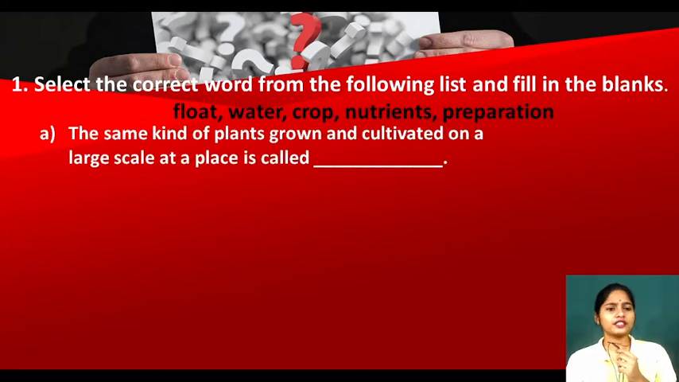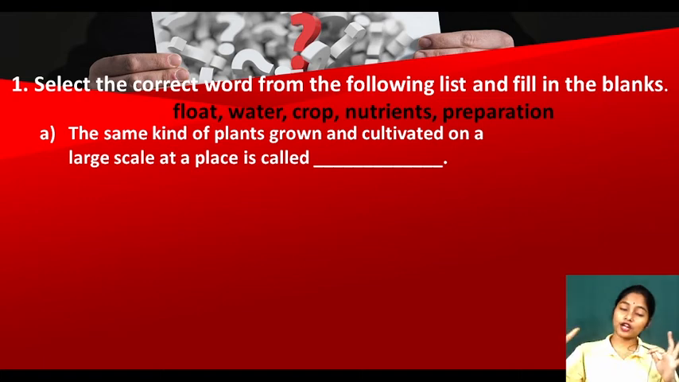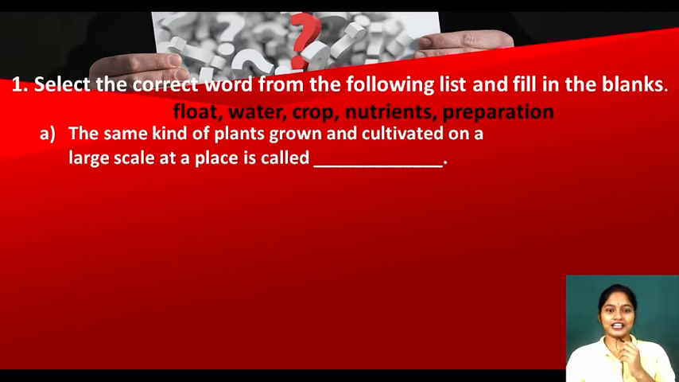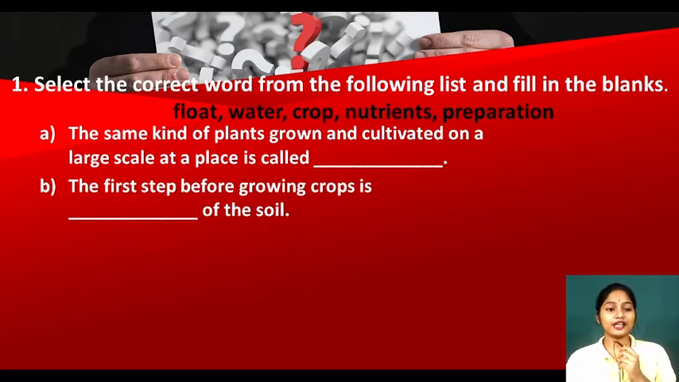Look, the first question is: the same kind of plants grown and cultivated on a large scale at a place is called what? Recall, we have studied about it in our first class. The same kind of plants grown and cultivated on a large scale, on a very big area. What is that called? Very good, it is crop. Now see, the next one: the first step before growing crops is dash of the soil. My dear children, just recall what the different steps of agricultural practices are. Recalled? Now the first step is very easy: preparation of soil.